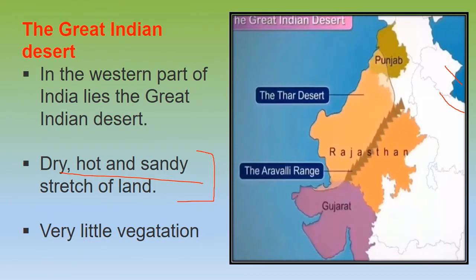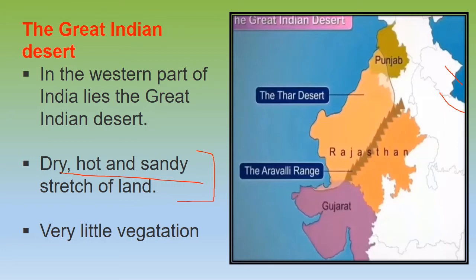Okay, now we are beginning with the next physical division, which is the desert. So we did the Himalayas, then we did the plain areas. Now we are coming to the western part of India. Over here lies the Great Indian Desert. This area we all know is dry, hot and sandy.